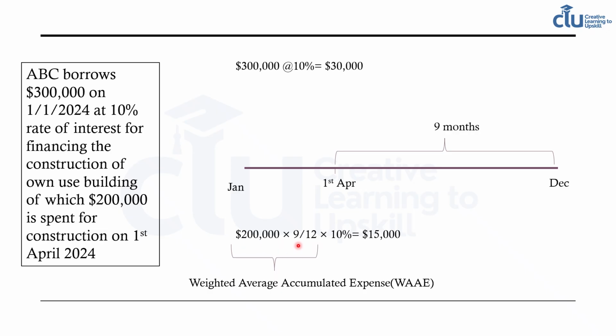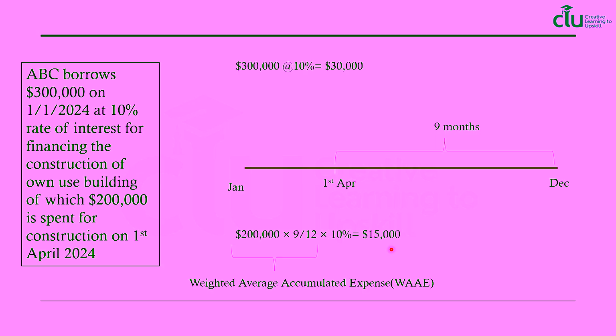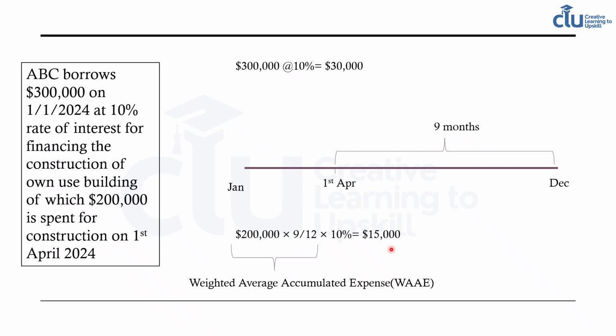So 200,000 multiplied by 9 by 12. This is the weighted average accumulated expense, and 10% of that, which is 15,000, is what will be capitalized, because it is the lower of the actual interest, 30,000, or interest on the weighted average accumulated expense, which is 15,000. So the lower of this is 15,000, which will be capitalized for the year 2024.